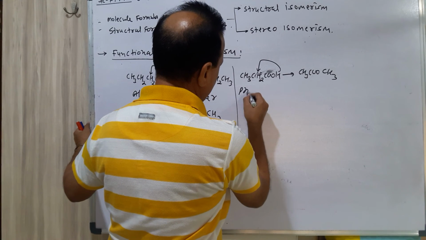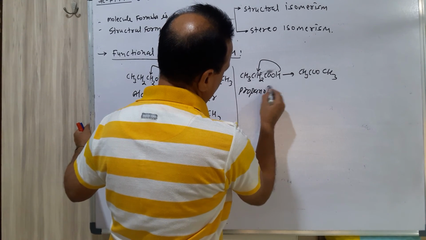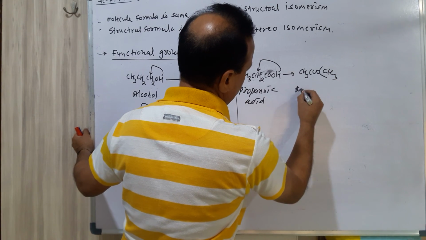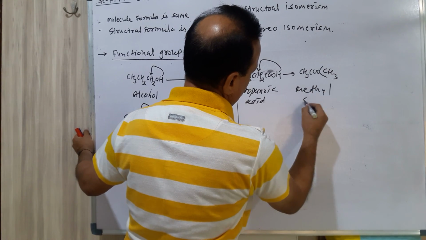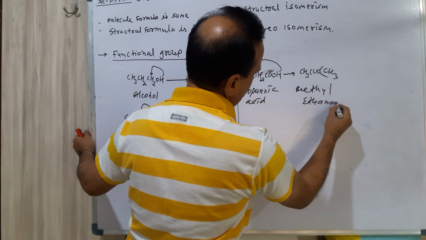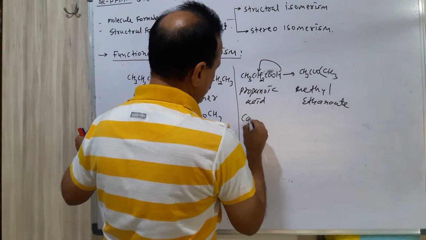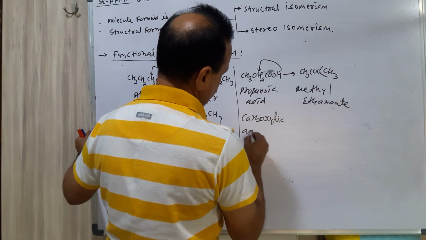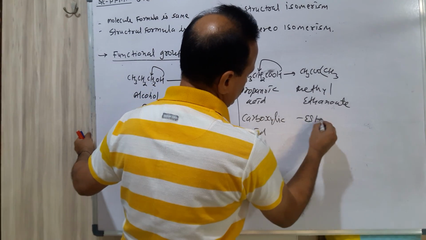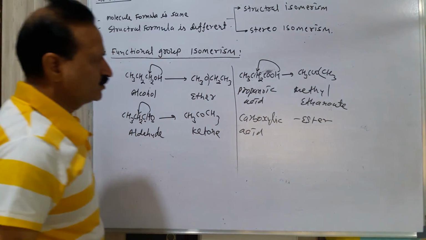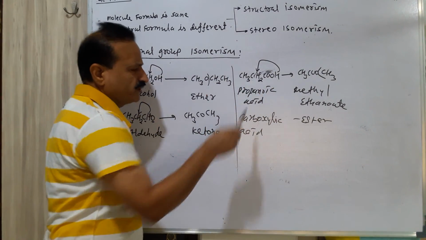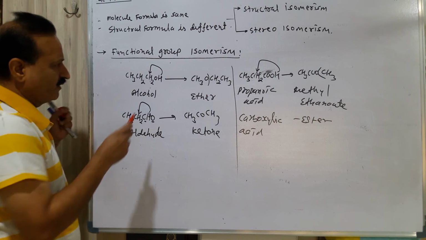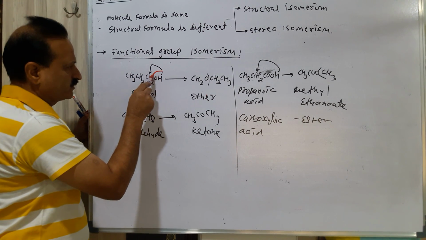This is propanoic acid, this is methyl ethanoate. It means carboxylic acid to ester. So just you concentrate over here. You just delete one hydrogen from the functional group OH.